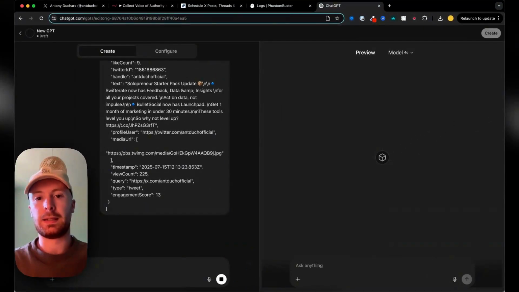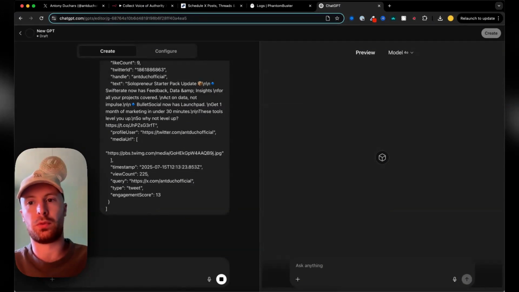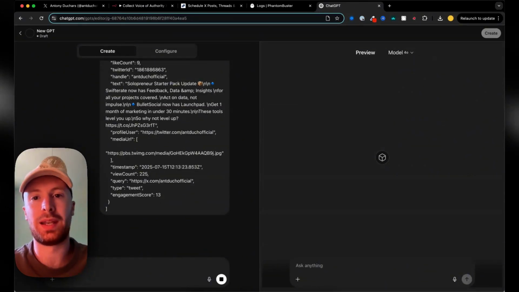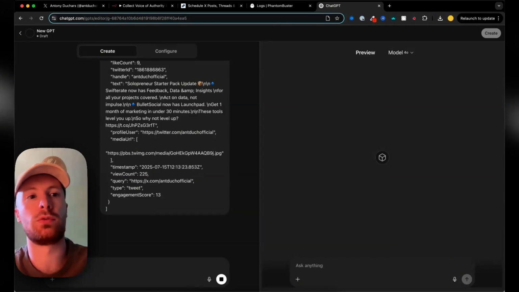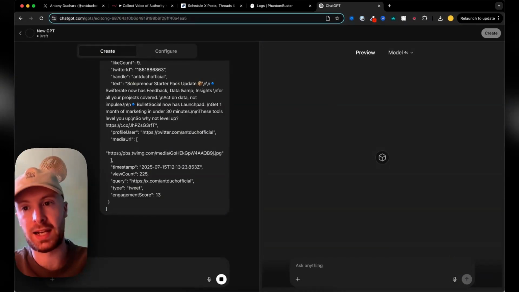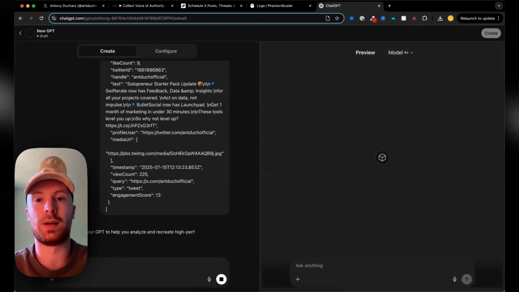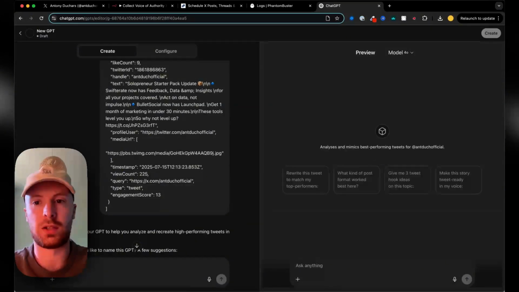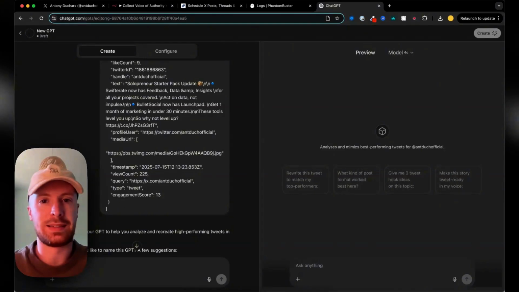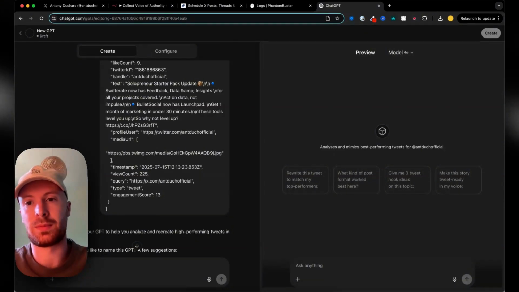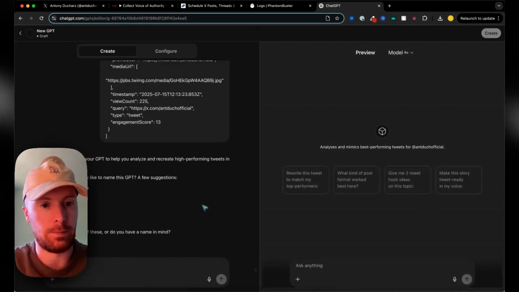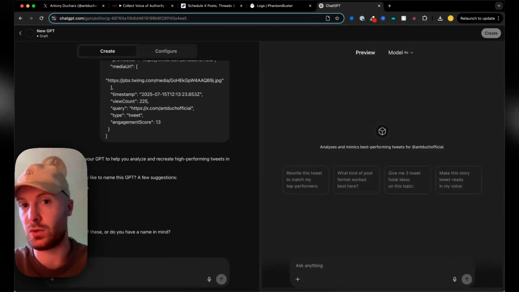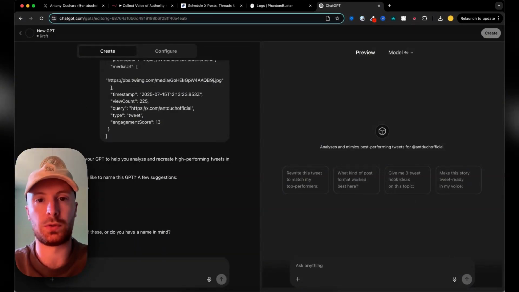People say this won't really help with replies, it just helps with content output, but it also does. You can run basically exactly the same process to create a GPT that is able to reply like you. You can give it formats, you can give it types, and I'll run through that if people want in another video at another time. But it's the same strategy, same system. It's just pattern recognition, and that's then something that you can systemize and give to a VA. You can handle it yourself if you want to, whatever you like.